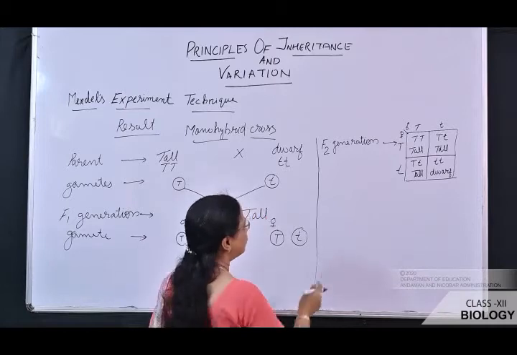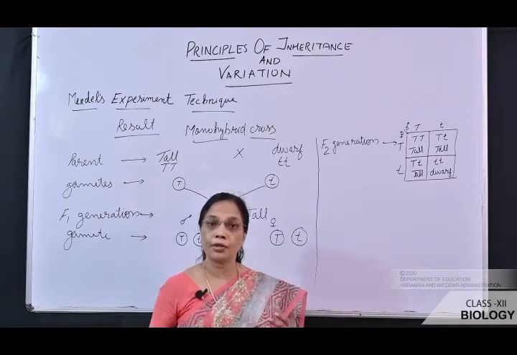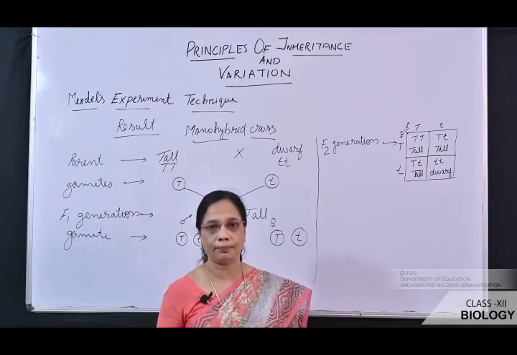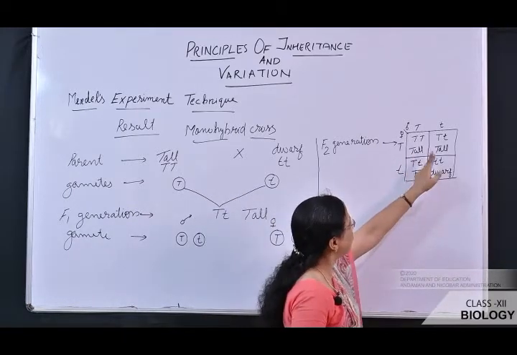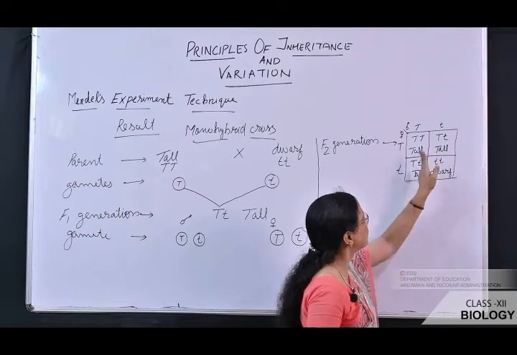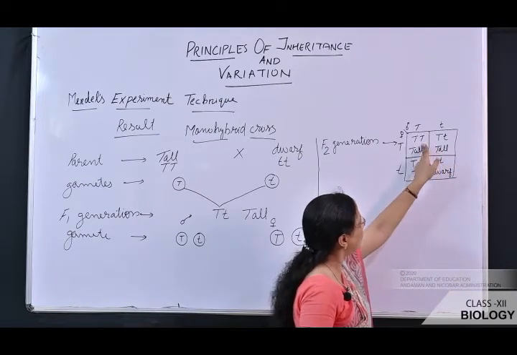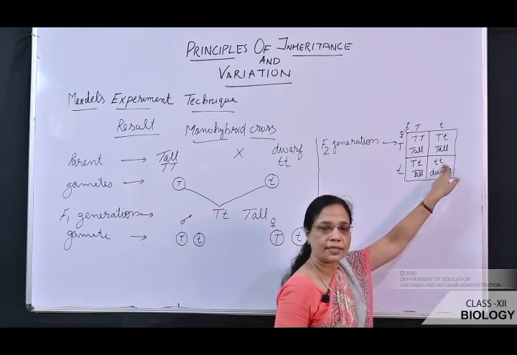What do you mean by phenotype? Phenotype is the external or physical appearance. Externally, the plant appears tall, but genotypically these two are heterozygous. This is homozygous dominant and this is homozygous recessive.